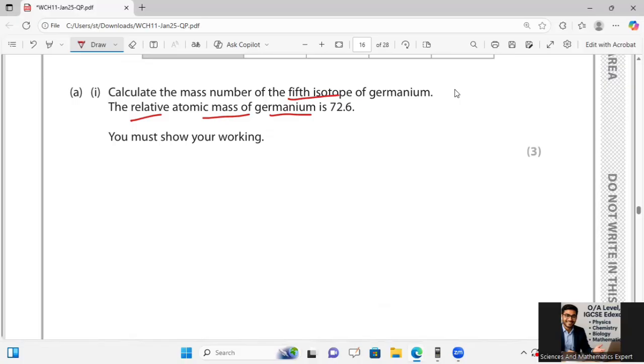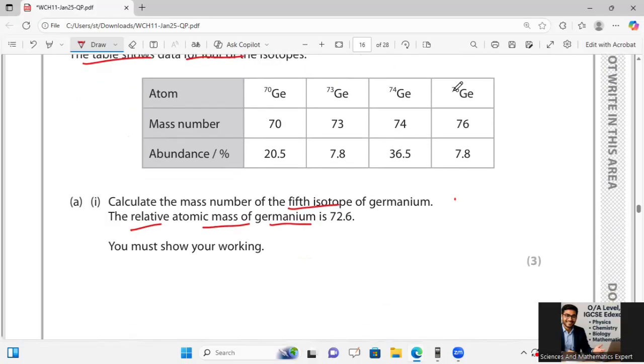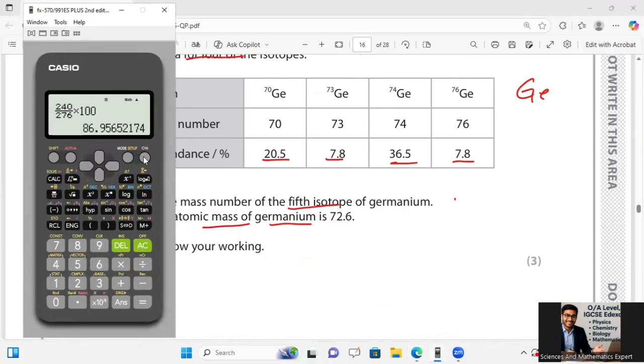So I will say here that the percentages which are given are 27.8, 36, 7.8. So for germanium's fifth isotope, if I want to calculate it, then I will say it is given as 100 minus 20.5 minus 7.8 minus 36.5 minus 7.8, which is equal to 27.4%.